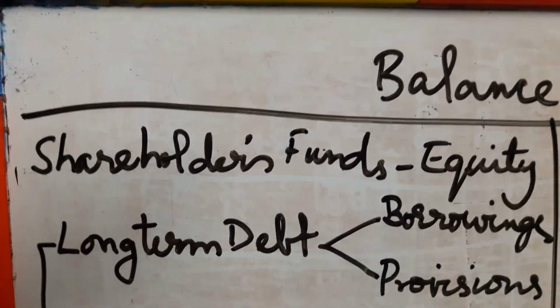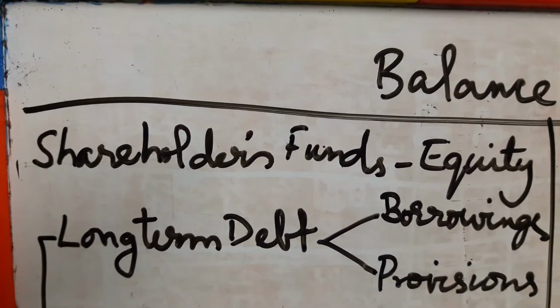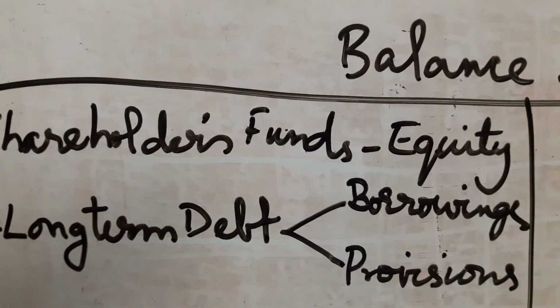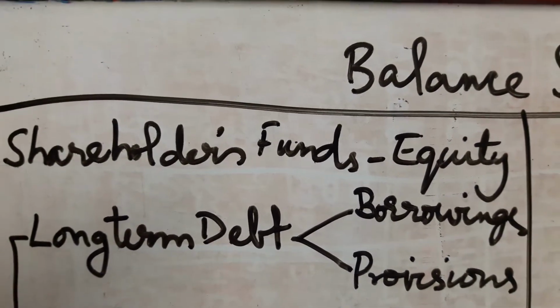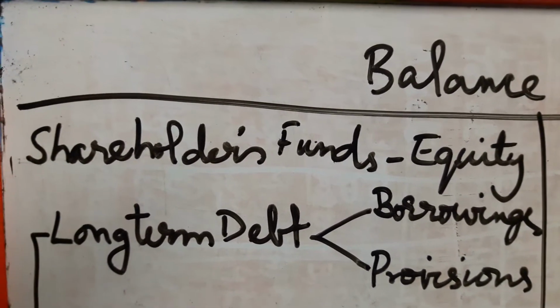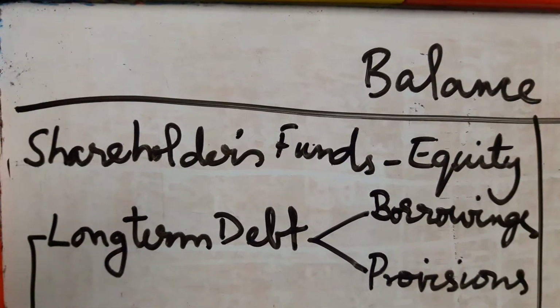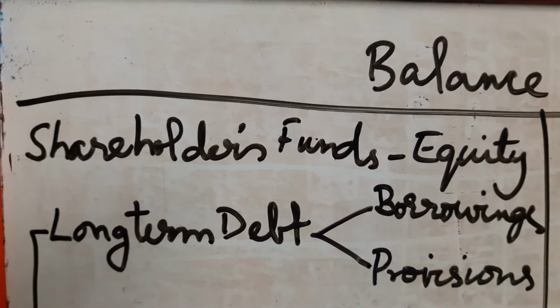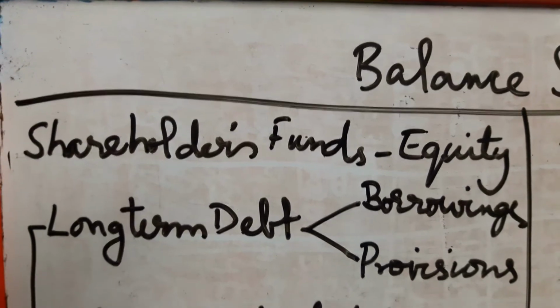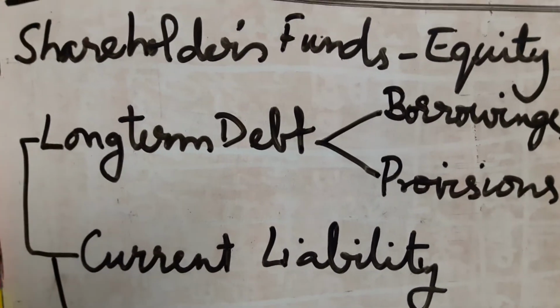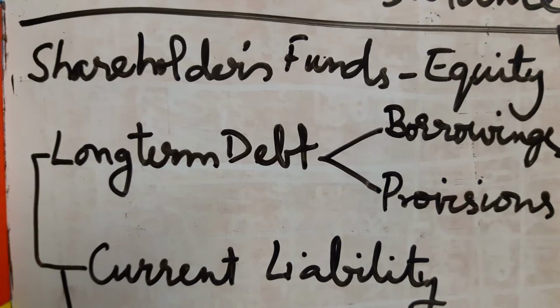Then comes long-term debt. If you are borrowing for long term or if you're making long-term provision. Provisions I will take in a special class. So right now long-term debt will mean long-term borrowing and long-term provisions. After that there is only one thing left, that is current liability.